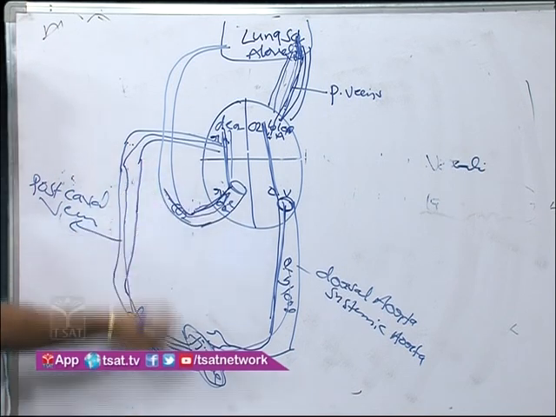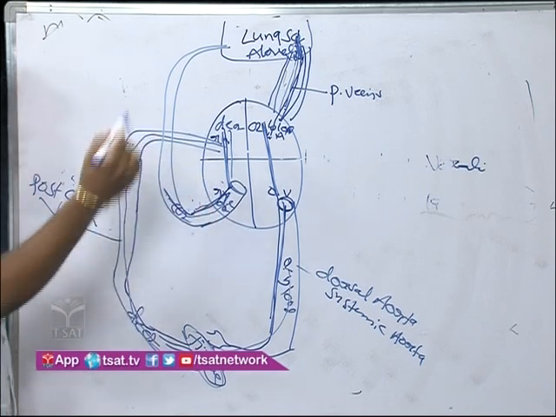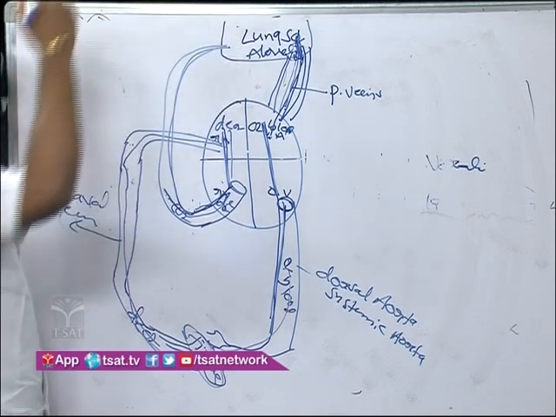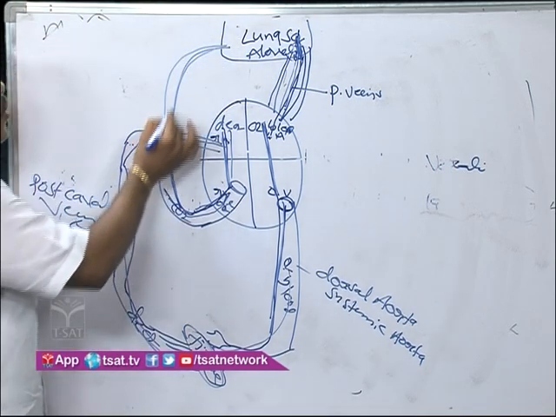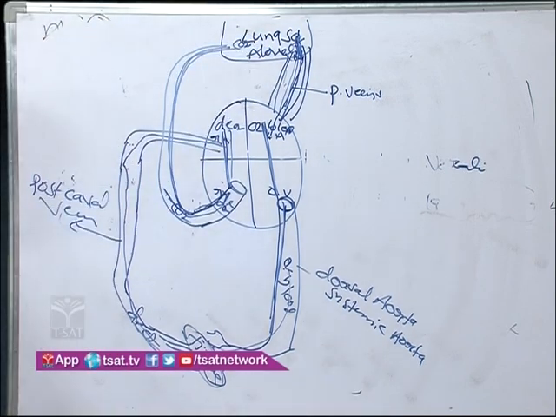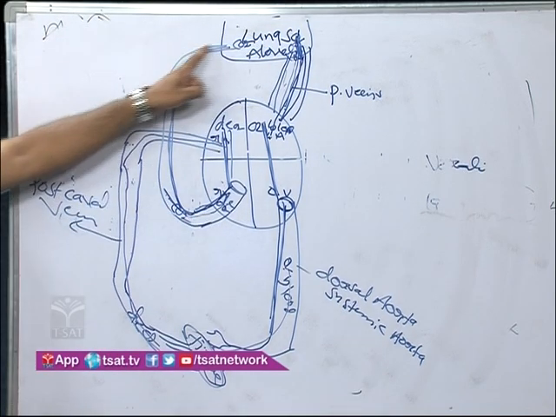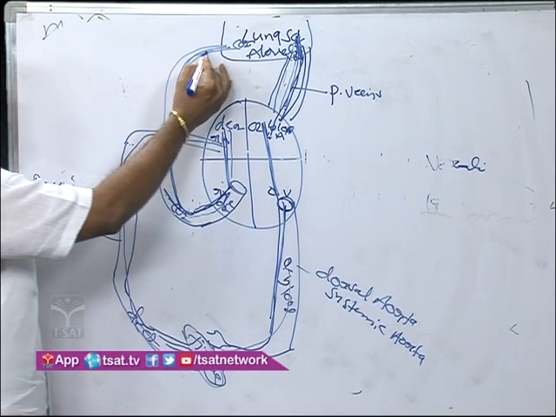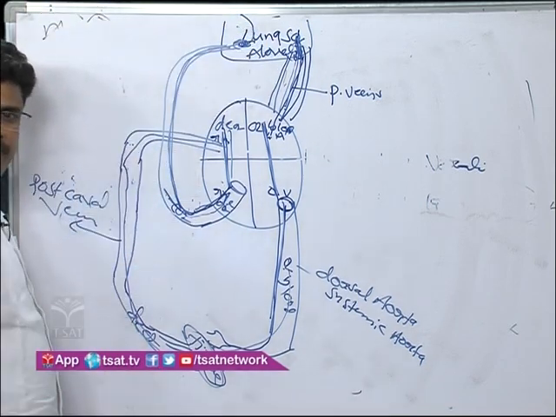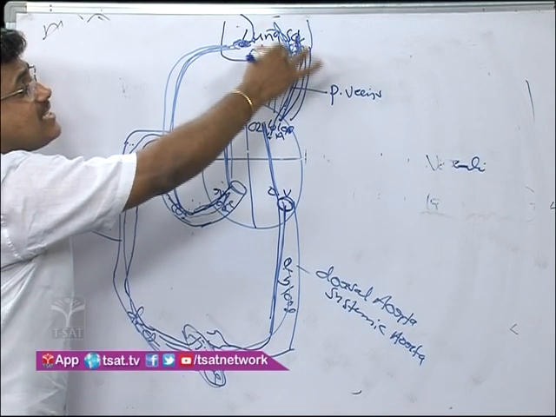Pulmonary aorta. These pulmonary aorta start from the right ventricle to what? Lungs. That means to the lungs, carbon dioxide enters through the pulmonary aorta. These carbon dioxide enter into the lungs, to what? Atmosphere. From the lungs, oxygen is released